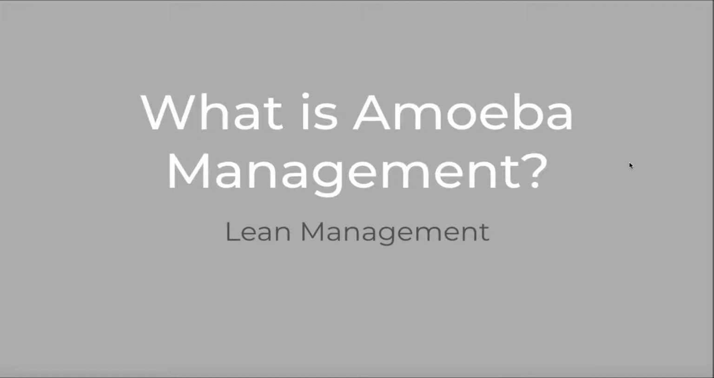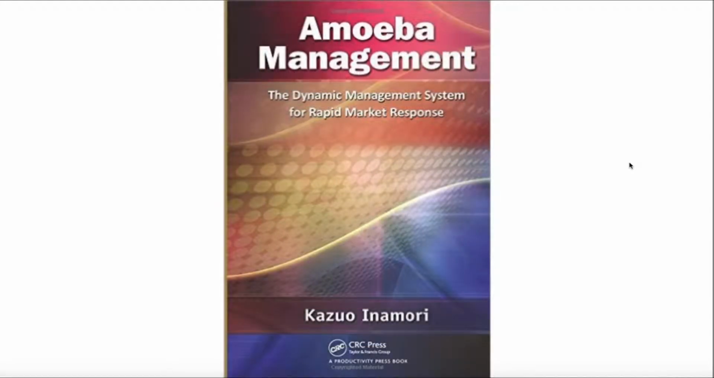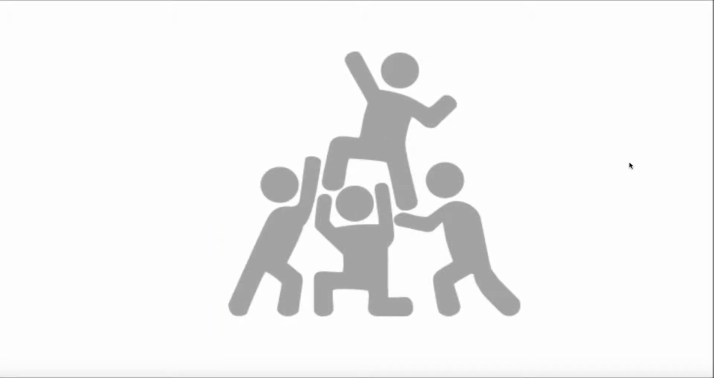What is Amoeba Management? The Amoeba Management System is the Kyocera way of the lean methodology accounting system that is established as a self-supported accounting system. It is known as the Dynamic Management System for Rapid Market Response. The system is also developing leaders with managerial awareness and achieving management by all.